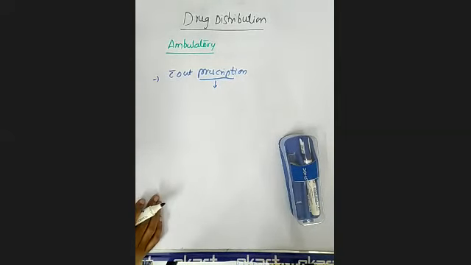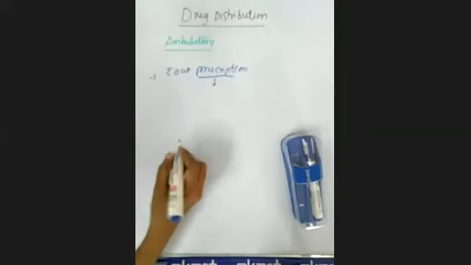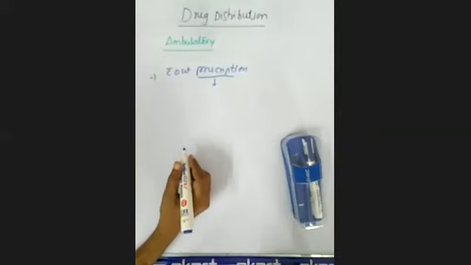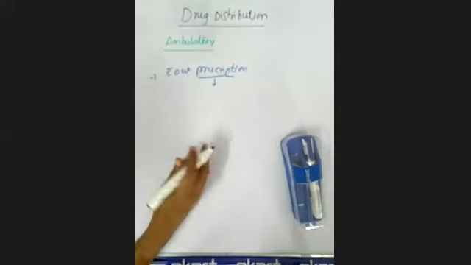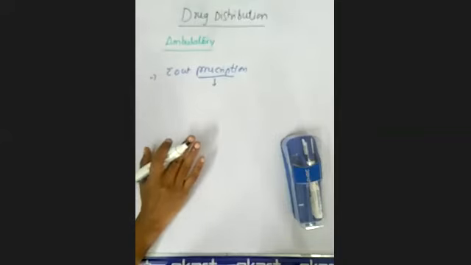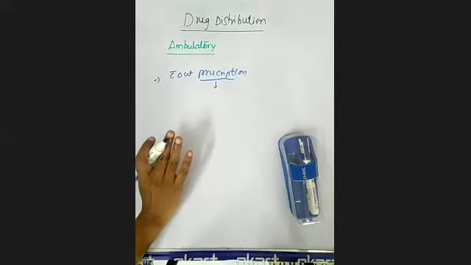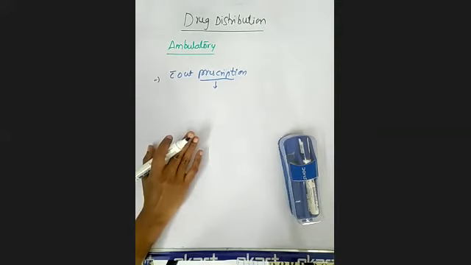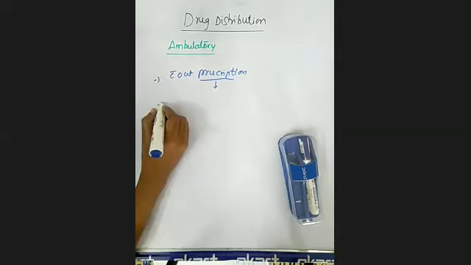Anybody can give prescriptions these days, but only when the prescription is written by a competent medical officer will the medication be given to the patient. Without that, no medication is going to be given. Clear? This is regarding the distribution.